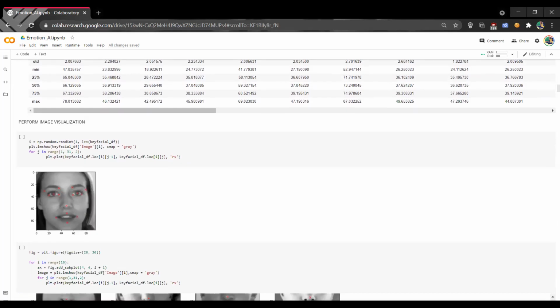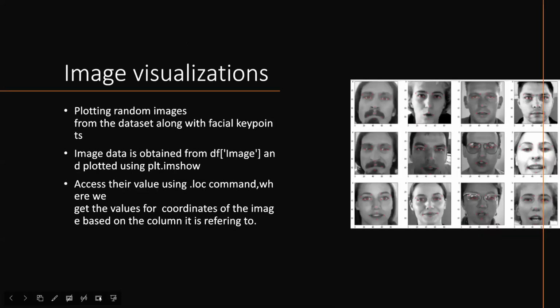Coming to visualization, let's go into the next slide. So this is image visualization. Basically, what we did in image visualization is that we just took a random image and plotted it, and we identified all the key facial points and plotted them on a graph.